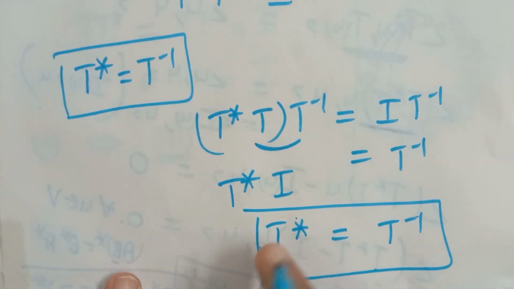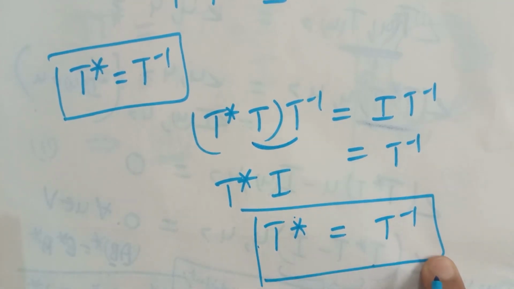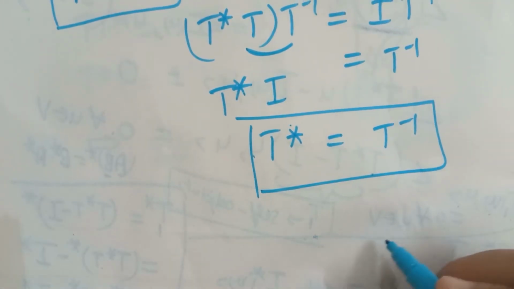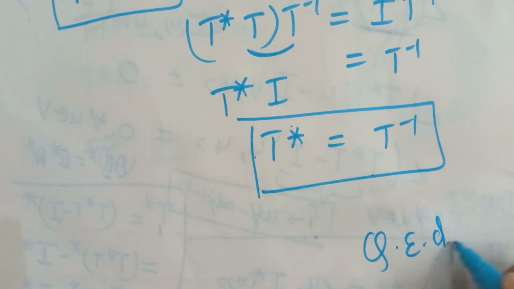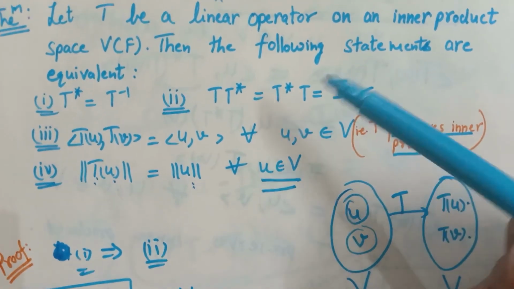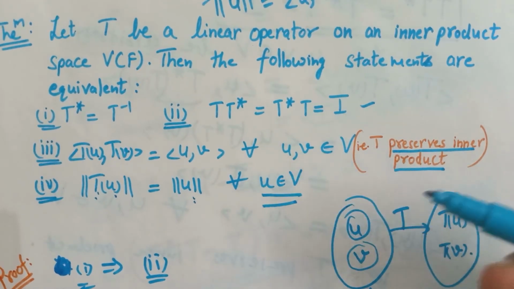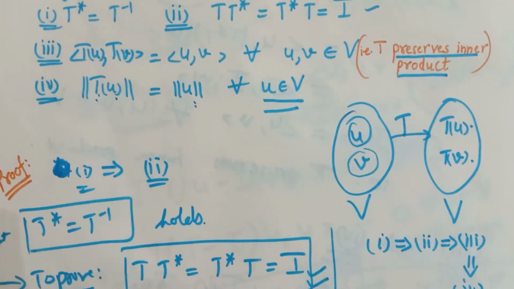So T star is equal to T inverse, and this was required to be proved. Okay, so we have proved that all these 4 statements are equivalent. Okay, thanks for watching.